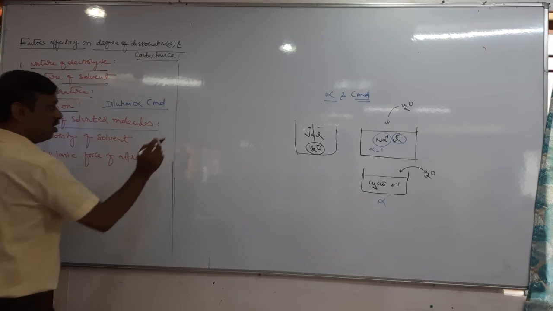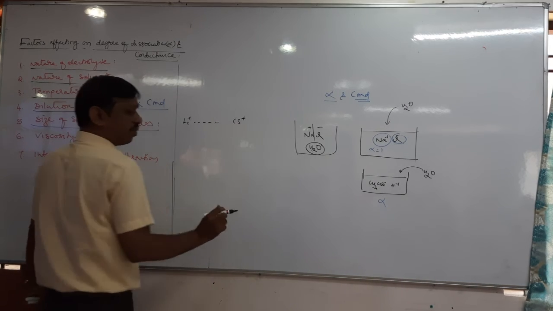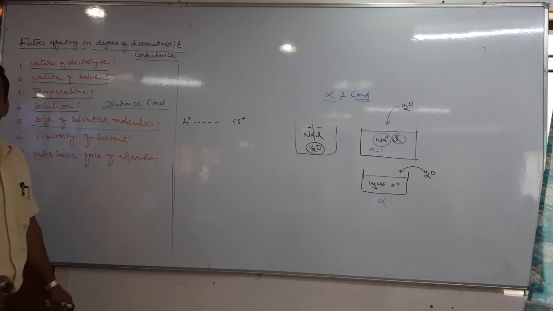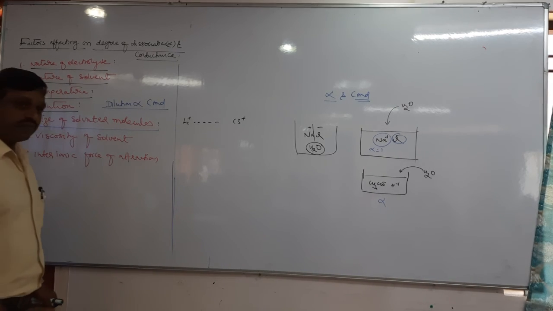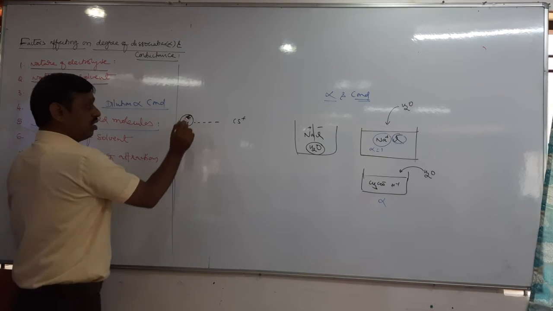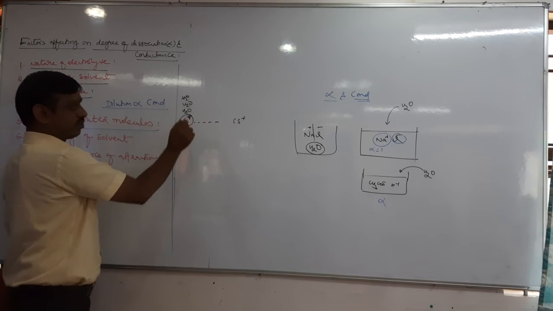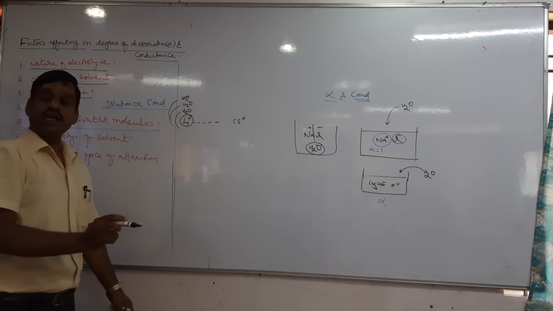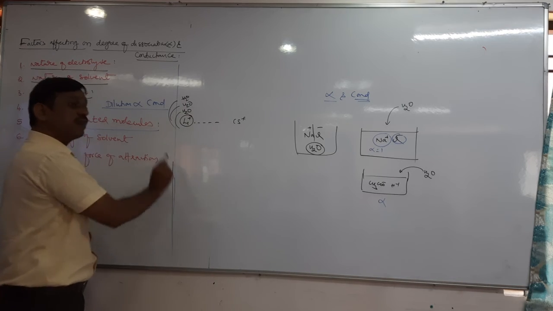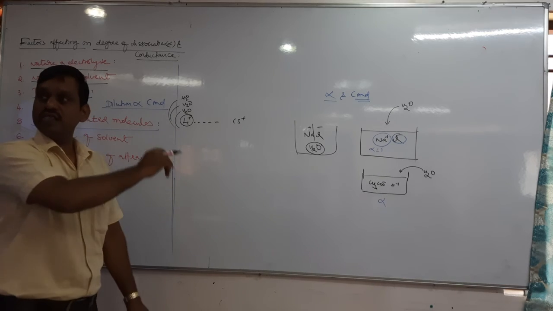For example, in alkali metals, lithium, sodium, potassium, rubidium, cesium. Tell me, whose hydrated size is large? Lithium or cesium? Lithium. Hydrated size of lithium is large because the lithium ion is smaller in size. It attracts many water molecules in many layers, not only one layer. 1, 2, 3. Of course, hydration energy is more. Therefore, after hydration, the size of lithium is more. Therefore, the lithium ion cannot move fast as it is large in size.